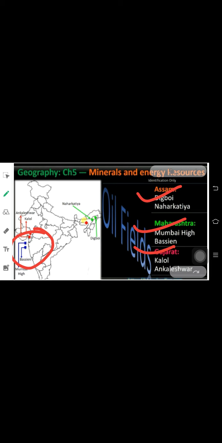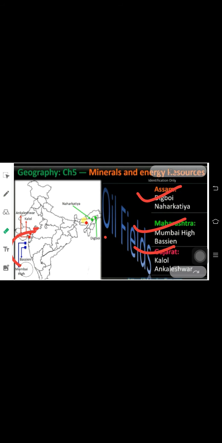So three majorly found oil fields: Assam, Maharashtra and Gujarat. In Assam you have Digboi, Nahar Katia. In Maharashtra you have Mumbai High and Basin, and in Gujarat you have Kalol and Ankleshwar. This is all we have done for the map skill in mineral energy resources. Next we will be covering the thermal power plants and the nuclear power plants in the next video.